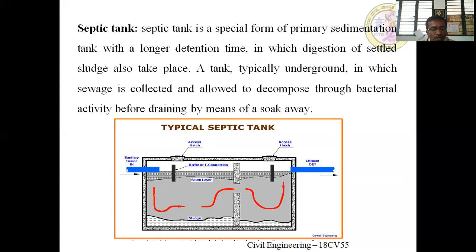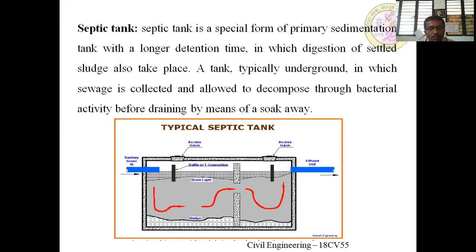Once the sewage is settled in tank one, it moves to the second chamber. The supernatant from the first one reaches the second one. Once again, the remaining amount of settleable solids settles at the bottom. Baffles are also constructed to reduce the velocity of flow, and the supernatant comes out through the effluent outlet and reaches the soak pit or drainage trench.